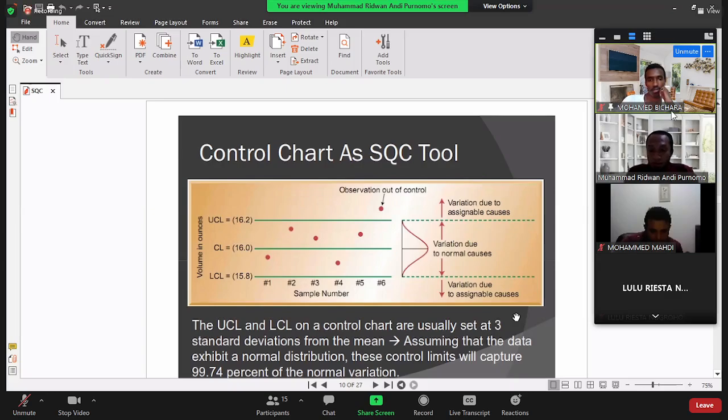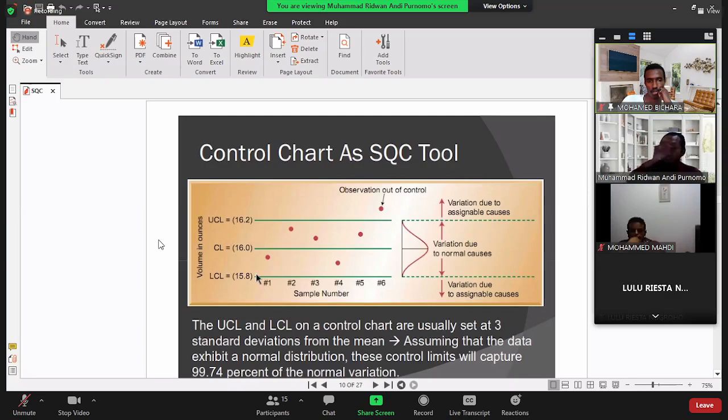The question is how to define the upper control limit and the lower control limit. On the center line, we know it will be the target. From the explanation, you can read that it is usually set at 3 standard deviations from the mean.